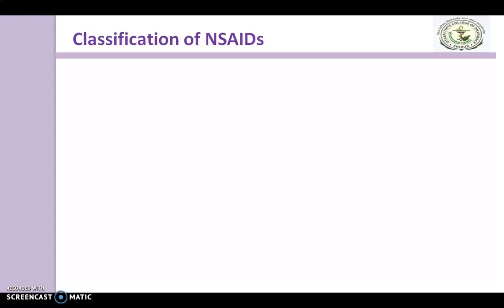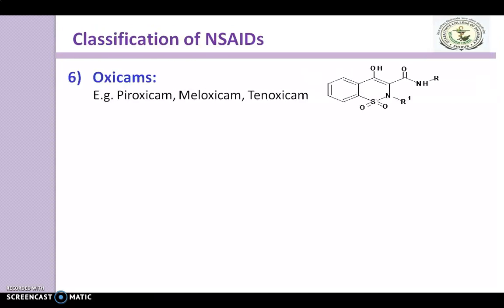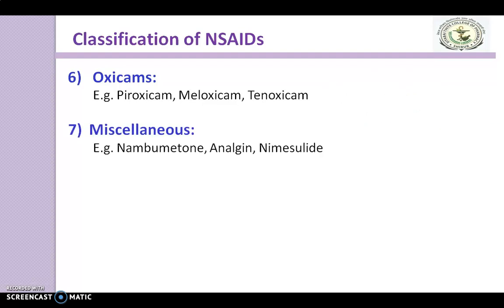Now the next major class is oxicam derivatives. Here is the general structure, and here we made modifications and different compounds get formed like piroxicam, meloxicam, tenoxicam. Next class is miscellaneous, under which the compounds are nabumetone, analgin, nimesulide.